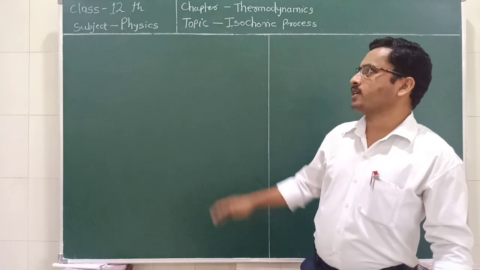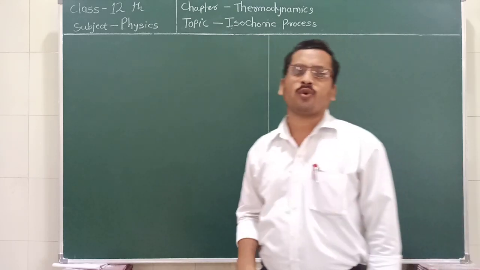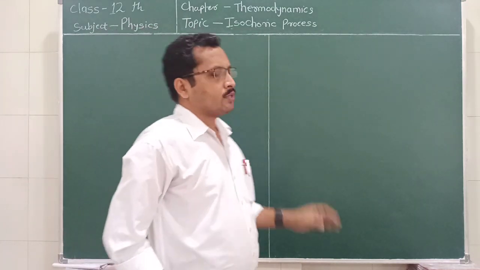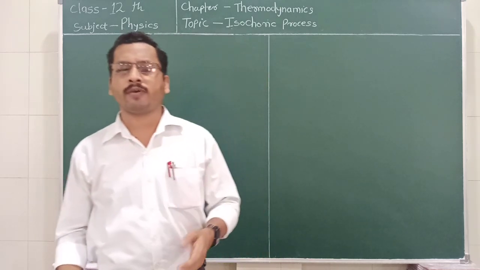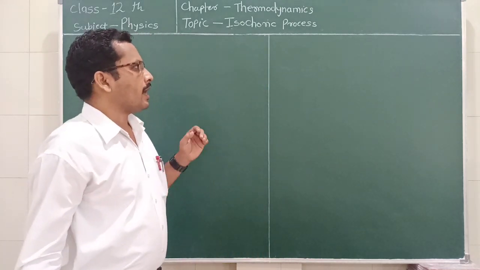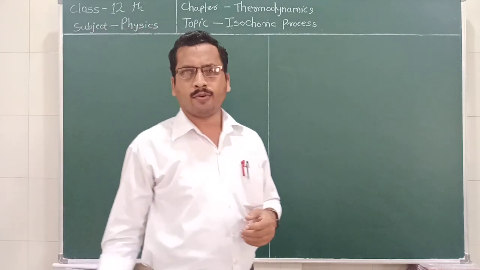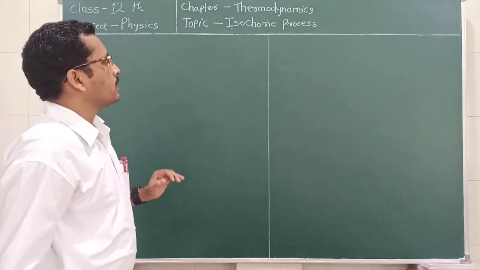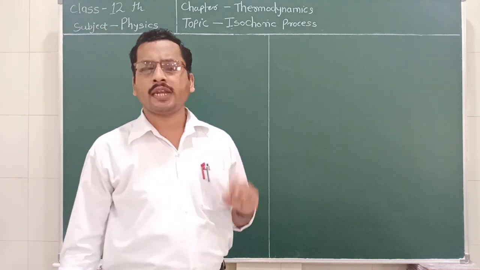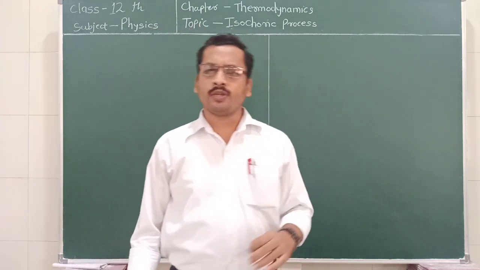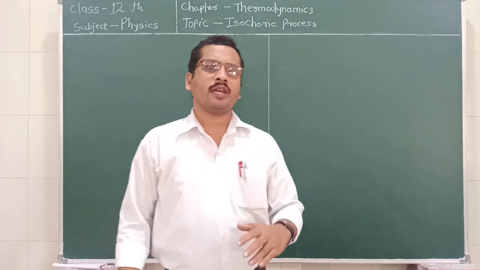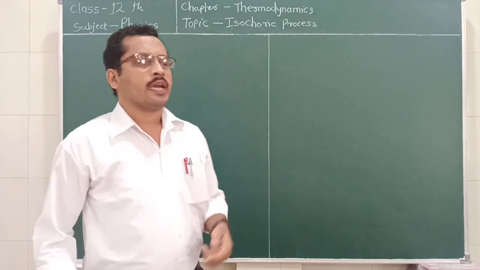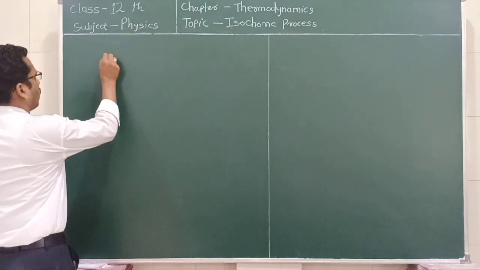In this lecture, we discuss a very important topic, which is nothing but the isochoric process. Up to this process, we have seen different types of processes: isobaric process, isothermal process, as well as reversible and irreversible processes. Now, in this lecture, we are going to discuss isochoric process. In isobaric process, the pressure of the system remains constant when it changes its state from initial condition to the final condition. In the isochoric process, what happens?